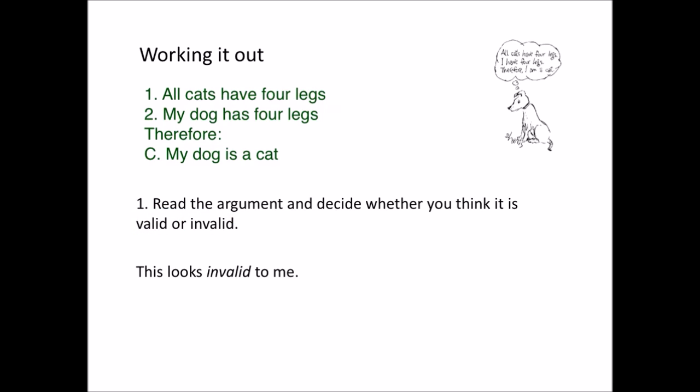So let's work through those steps using this simple argument. You'll see I've changed it slightly so that it says my dog instead of I. That's just to make things a bit simpler. So step 1, read the argument and decide whether you think it's valid or invalid. So I look at this argument and I think, that looks pretty invalid to me. I might change my mind about that later, but for now I've made an initial judgment and I'm going to see if I can get it to fit one of the invalid forms of argument.